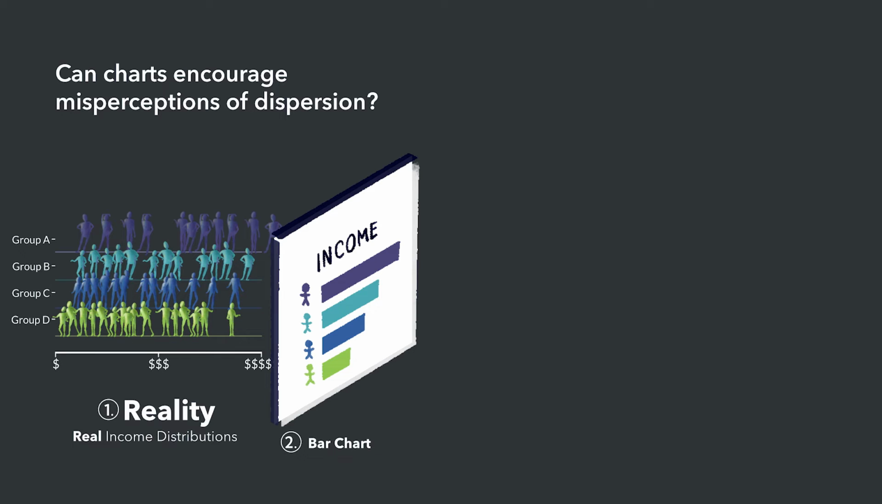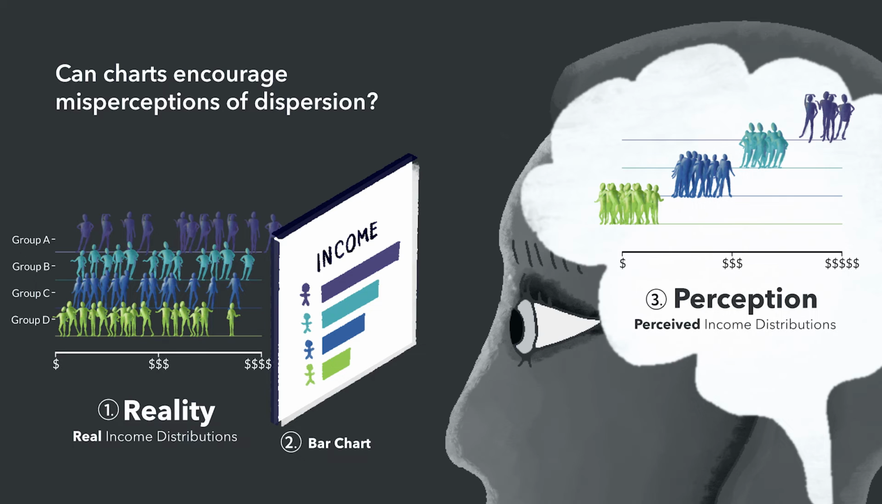But when people see the bar chart, they may not imagine the distribution on the left. They may imagine something more like this. Without any indication of variability, it's easy to assume that it's not there. And just like with stereotypes, charts like these can create a false impression that people within groups are more similar than they really are, and that people between groups are more different than they really are.